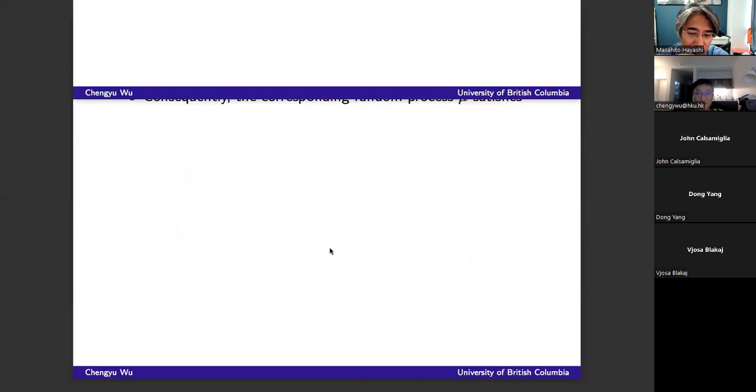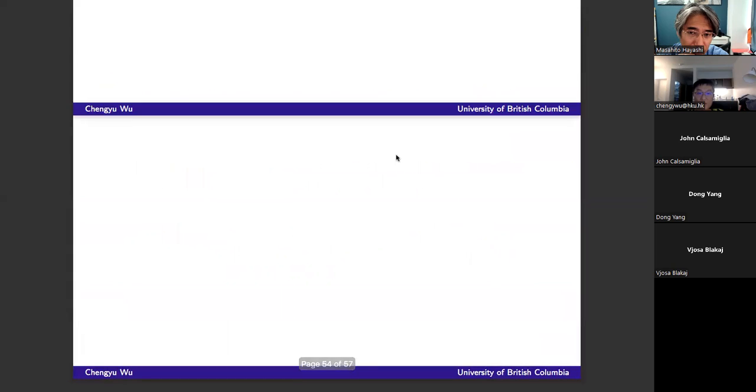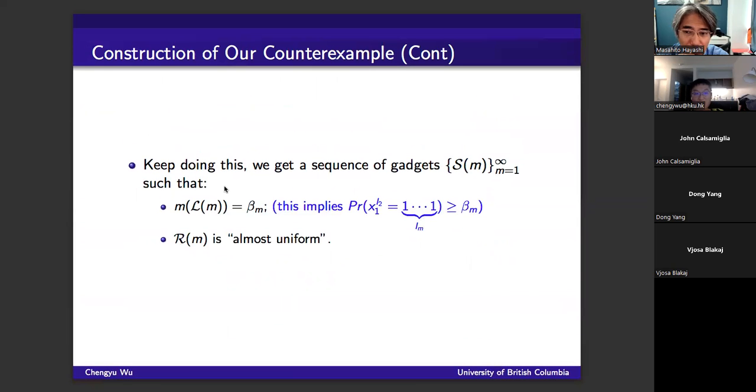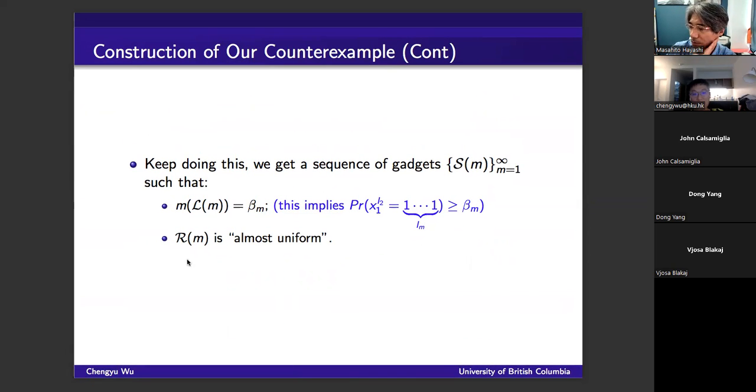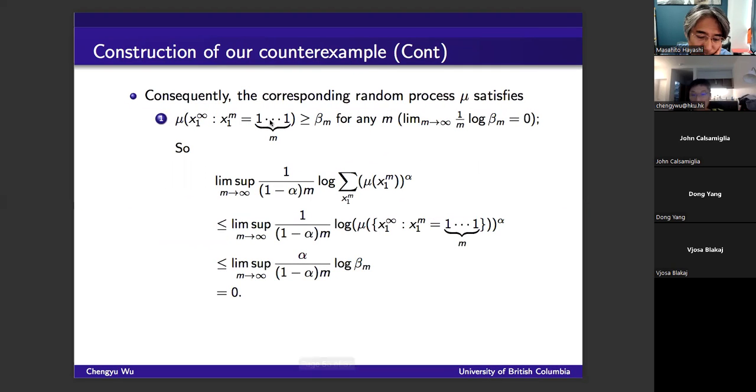So eventually we have a sequence of gadgets such that the left-hand side has a fixed measure and the right-hand side is almost uniform. These two properties will imply that our final process has all-1 sequence with probability bigger than or equal to beta of n, and this will imply that if you consider the Renyi entropy rate, you have this kind of inequality, which shows that the lim sup of the Renyi entropy rate will be 0.